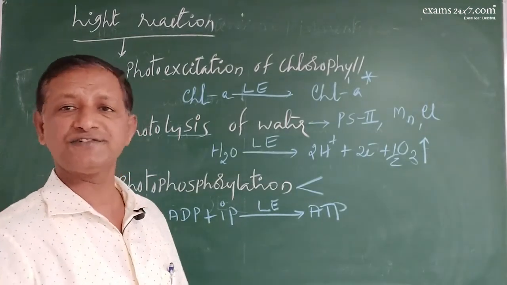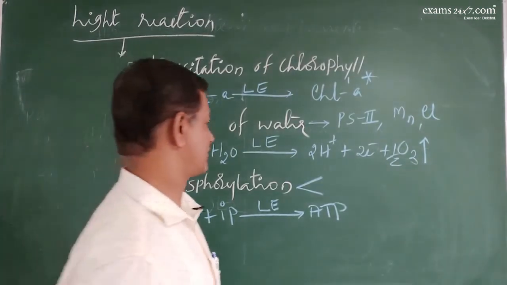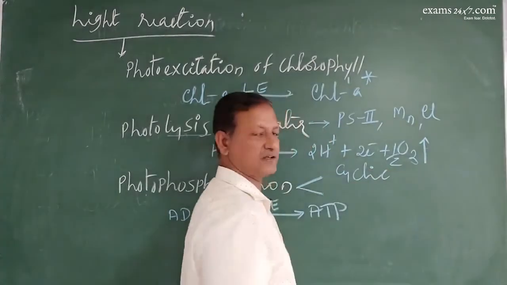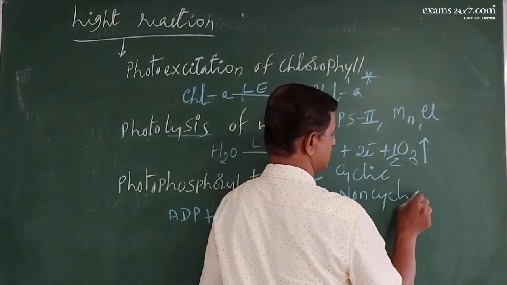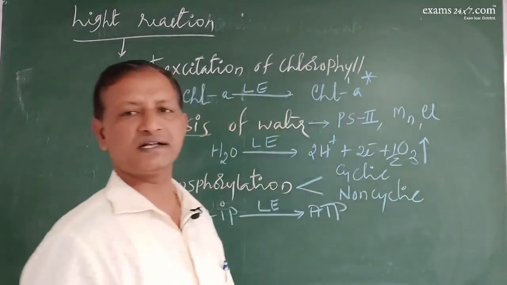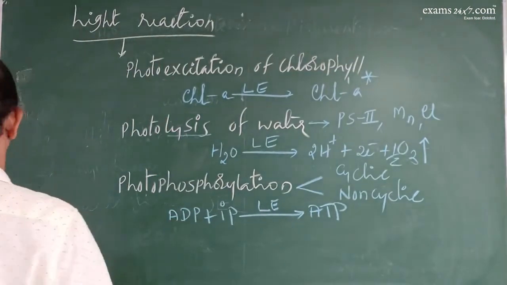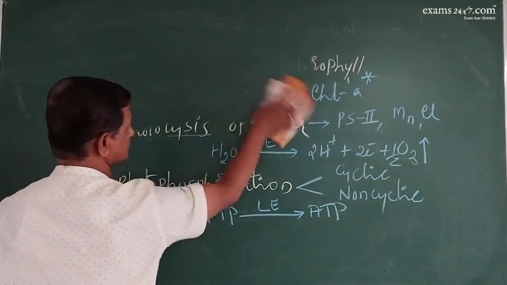That transfer of electrons follows two pathways. One is cyclic transfer of electrons, the other is non-cyclic transfer of electrons. So two pathways will be there, and we will be discussing them in detail now.